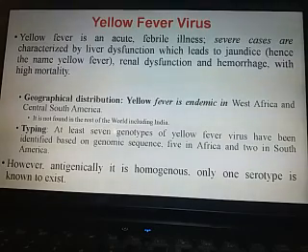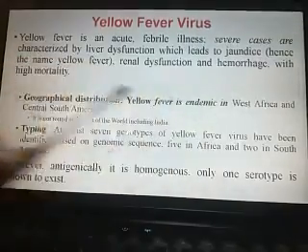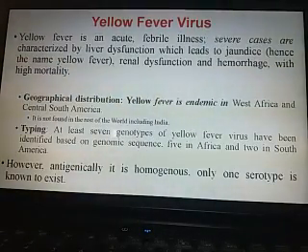Geographical distribution is very interesting. India is geographically very similar to South Africa, but the disease is widespread in South Africa, West Africa and South America. You can see here yellow fever is endemic in West Africa and South America, but the rest of the world, including India, we are lucky that we are free from yellow fever virus.